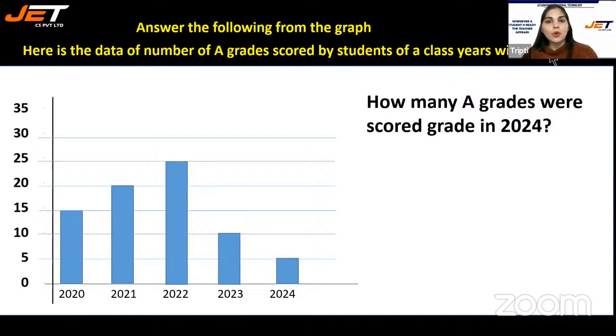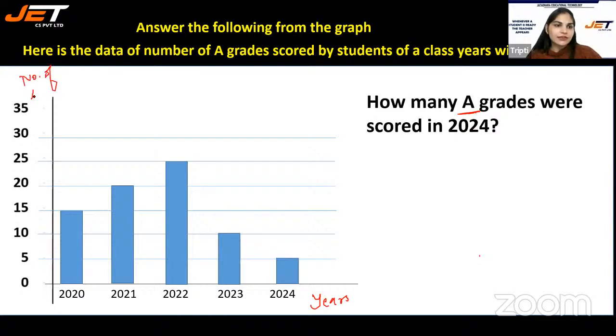This is not about all the grades, it's just about grade A. On the x-axis, the years are written, and on the y-axis, the number of A grades are written.